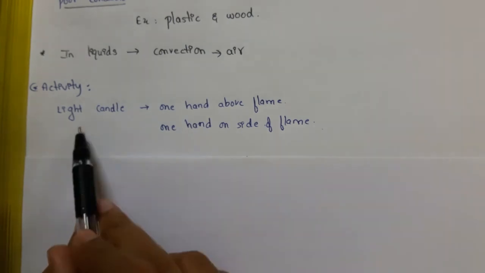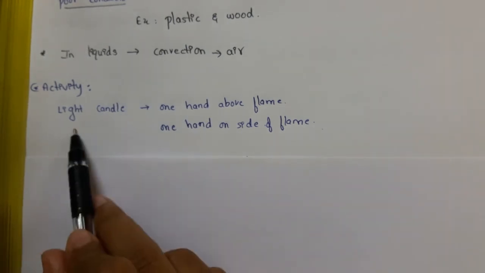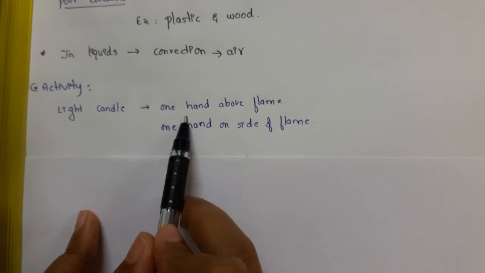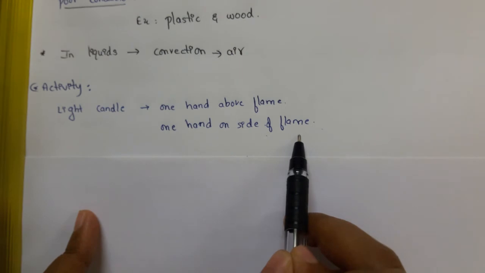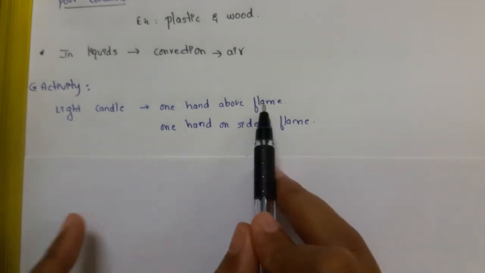For the activity, we will take a lit candle, and we will place one hand above the flame and one hand on the side of the flame. Let us see what happens when we do this. Now let's see heat transfer through convection. We will place our hand on top of it and on the side of it. When we place our hand on top, you can feel the heat. When we place the hand on the side, we don't feel heat. This is because heat transfers through convection.